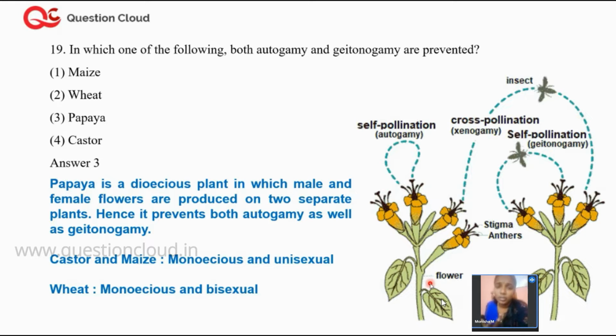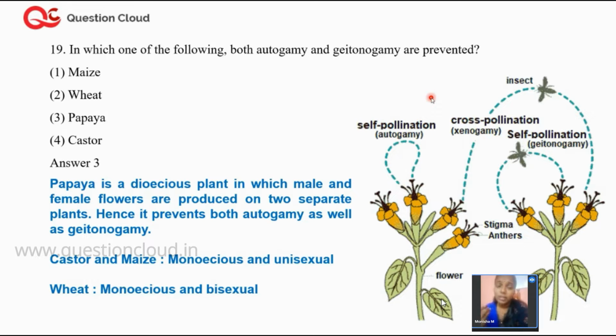Does anybody know the three different types of pollination? Autogamy, geitonogamy, and xenogamy. Very good, excellent. Autogamy, xenogamy, and geitonogamy are the three important types of pollination. Pollination, of course, is the process by which you transfer the pollen grains from the male and put them onto the gynoecium of the female flower. So that is pollination, and it is of three types.